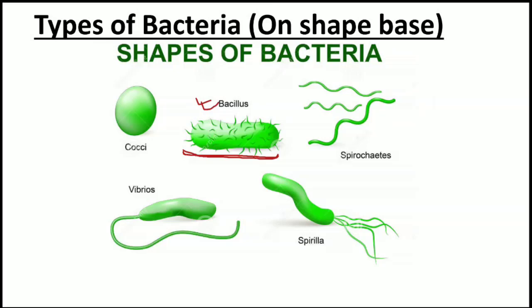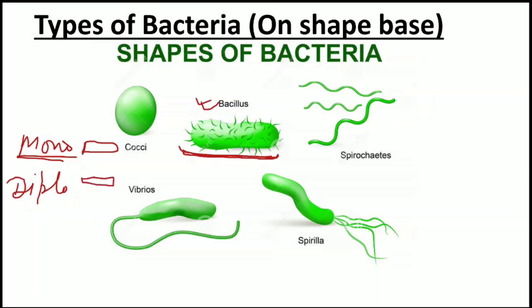What is the function of bacillus bacteria? This is a diagram of bacillus bacteria. Here it is monobacillus, which means we have a single bacillus bacterium. Diplobacillus means two bacillus are joined like this. In the same way, Streptobacillus.